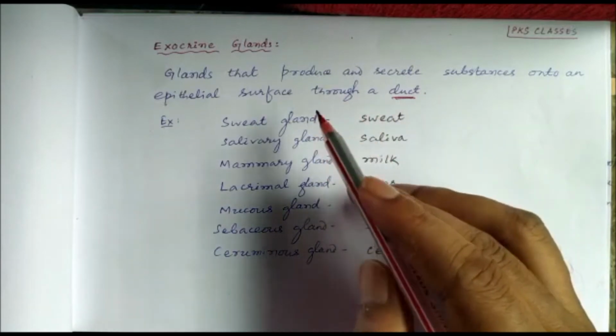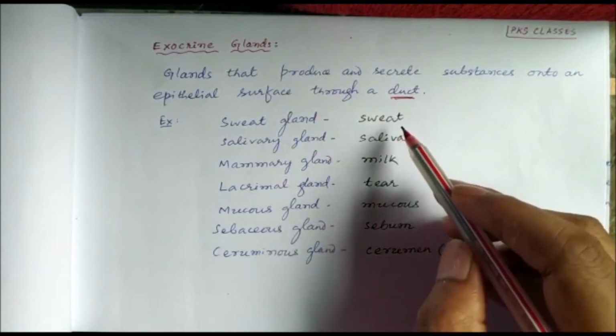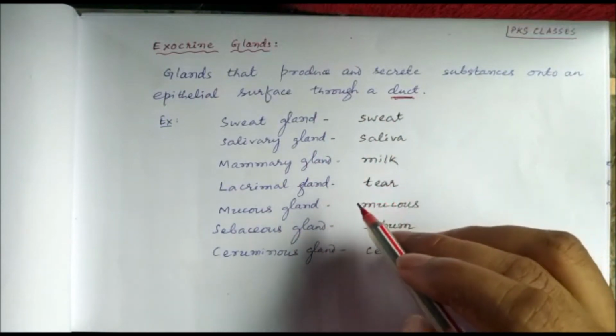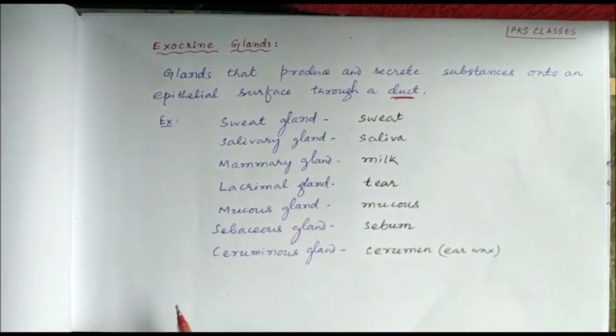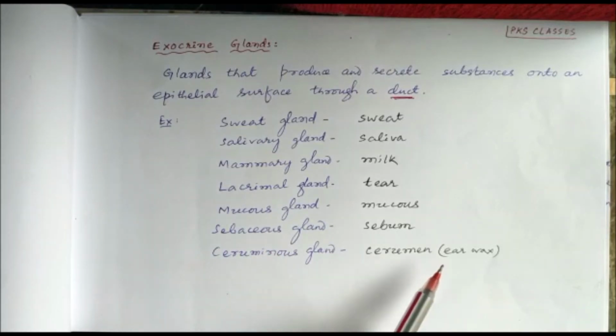The examples of exocrine glands are the sweat gland, whose exocrine secretion is sweat, the salivary gland, mammary gland, lacrimal gland, mucous gland, sebaceous gland, and ceruminous gland. The ceruminous gland works with the sebaceous gland and produces cerumen, or earwax.